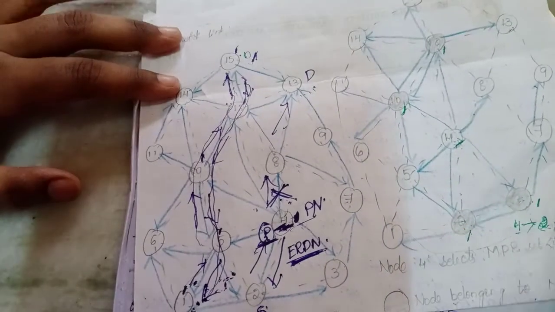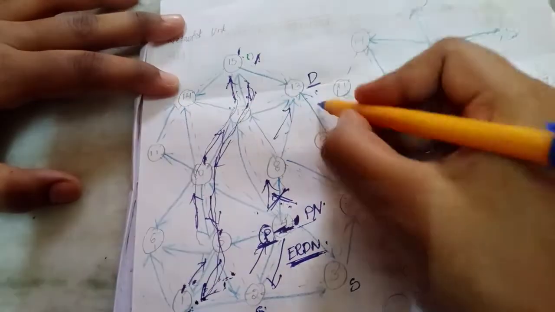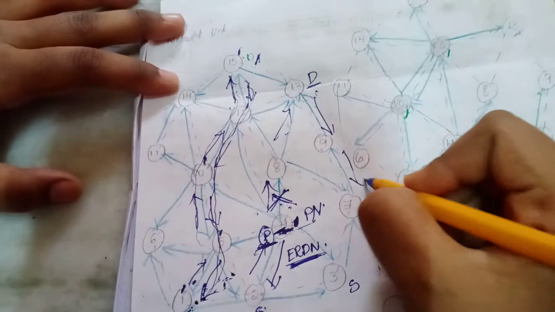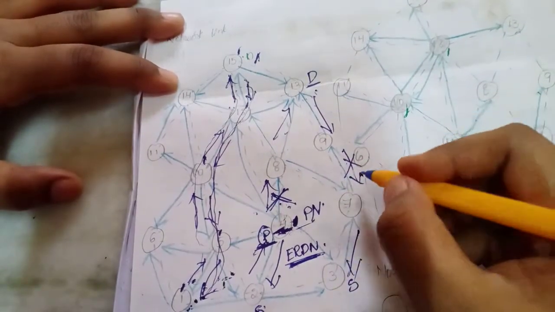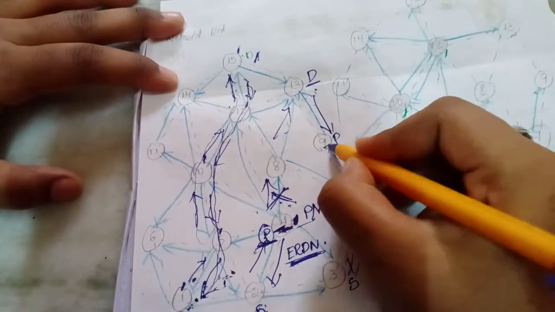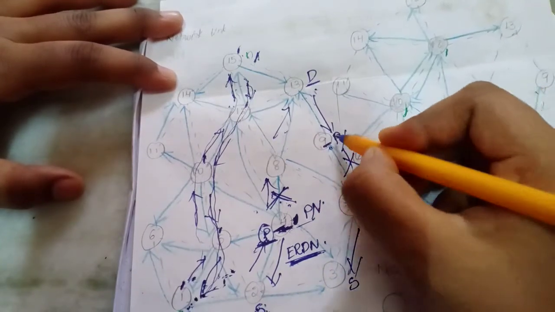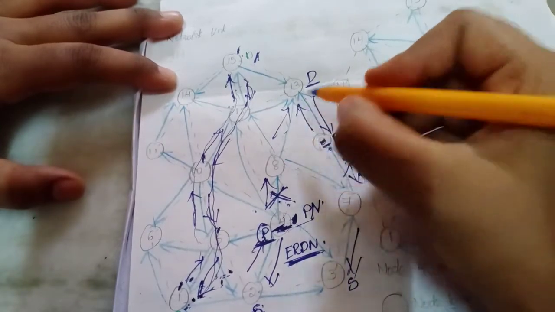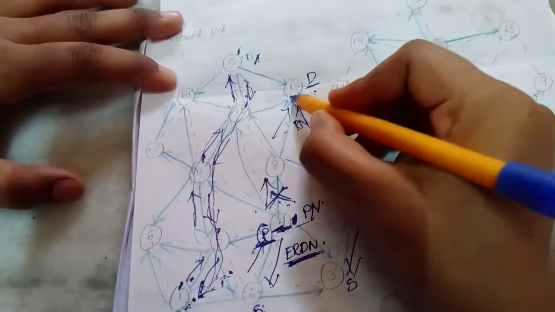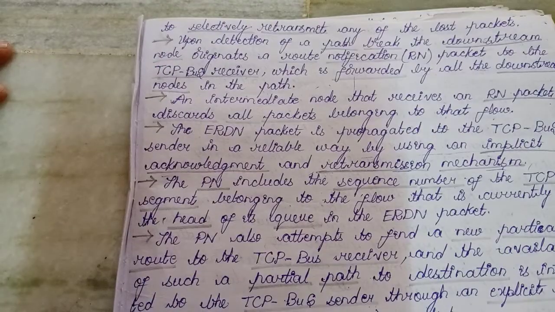I'll explain to you. See, for example, let us consider this is the destination, but here we have the sender. See, this is the downstream. Here like this they are transmitting. If here the path break has happened, then the packet which has been received here by node 9 will just be discarded. And this node 9 will send a route notification message to this node 13. I hope you understand it.